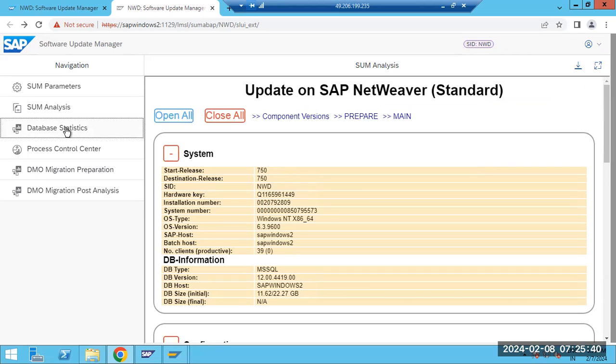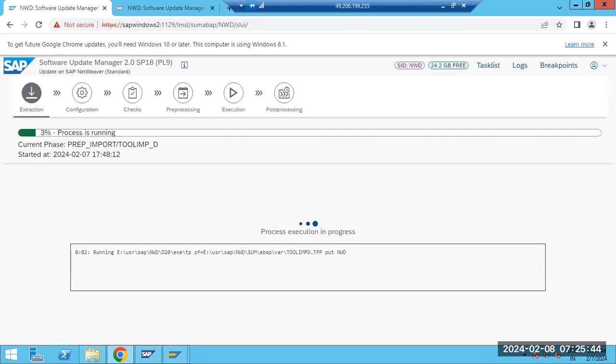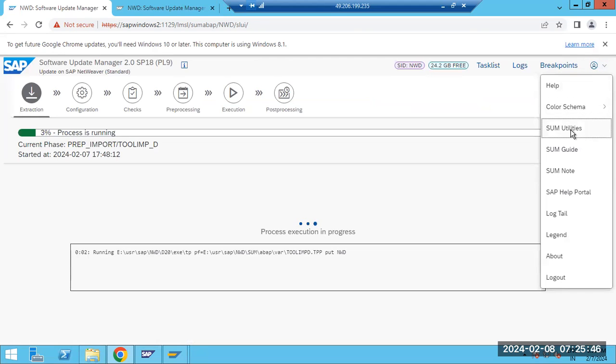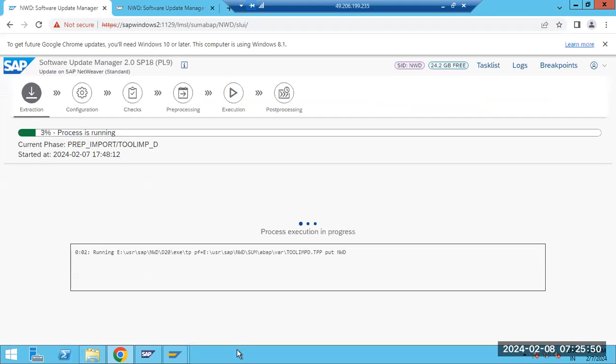DB statistics, there are some files here. This is called the SUM utilities. You can go to the SUM utilities and we can do something here.